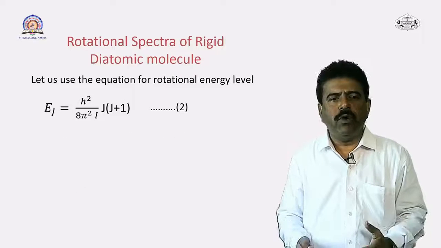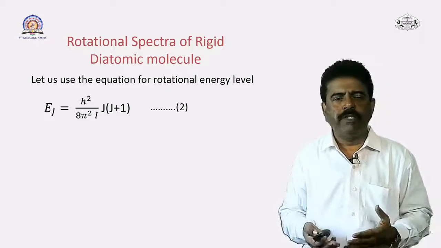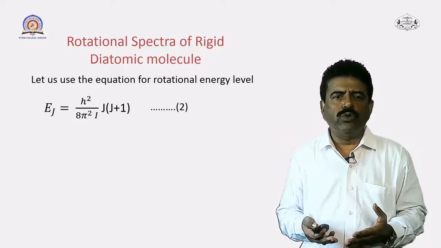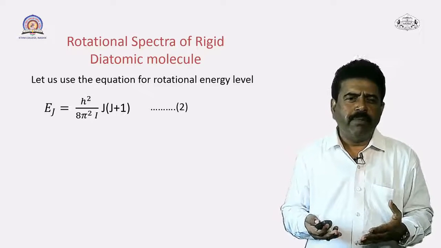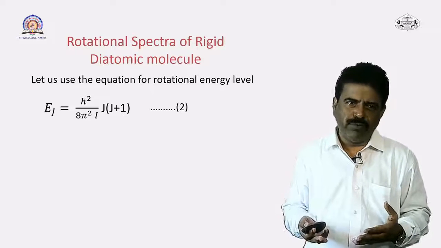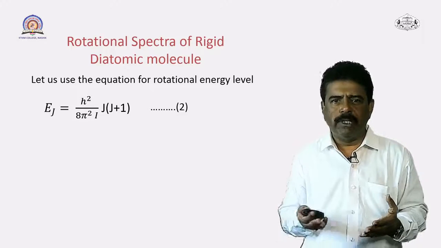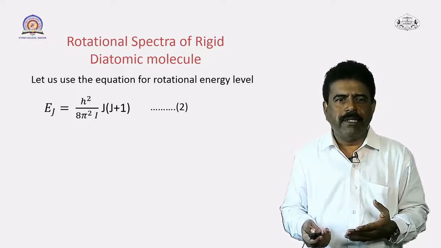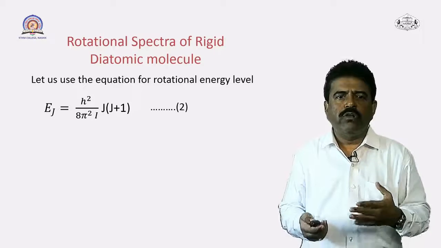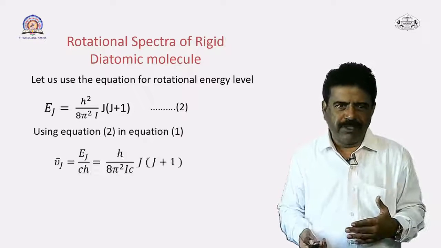So, the equation for the rotational energy of rigid diatomic molecule, this equation we have derived. So, Ej is equal to h square upon 8 pi square I into J in bracket J plus 1, where J is a rotational quantum number. This equation we have already studied last time, and we are going to use it in order to find out the spectral lines.